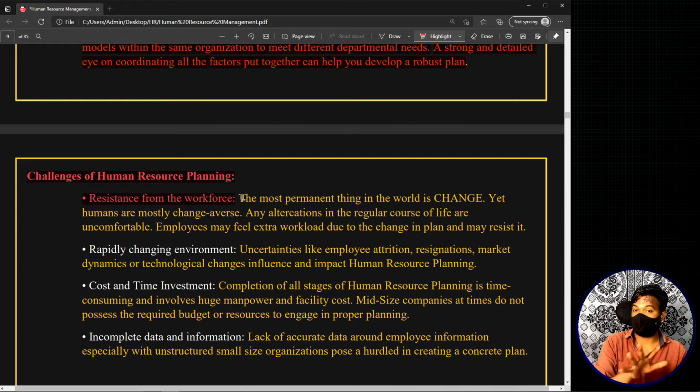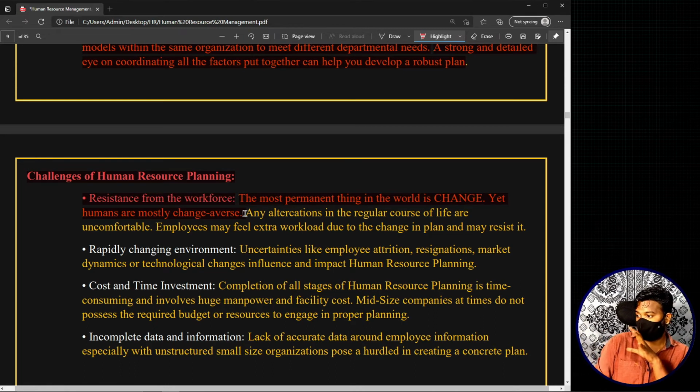We are going to look at different examples where there is a chance that employees will resist, but first let's look at the theory part. The first area of challenge of human resource planning is the resistance from the workforce. The most permanent thing in the world is change, yet humans are the most change averse. That means humans are more opposed to changing.